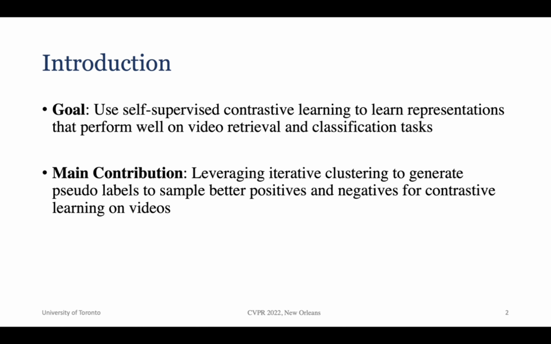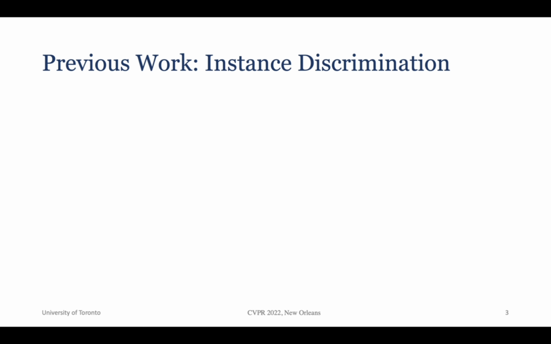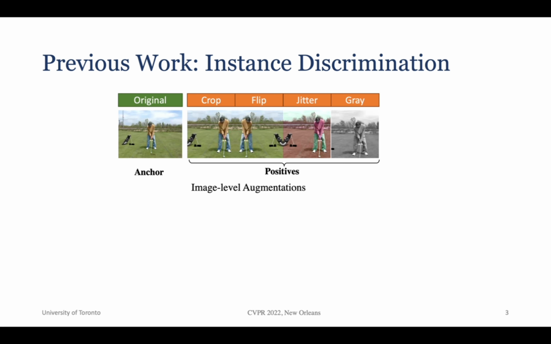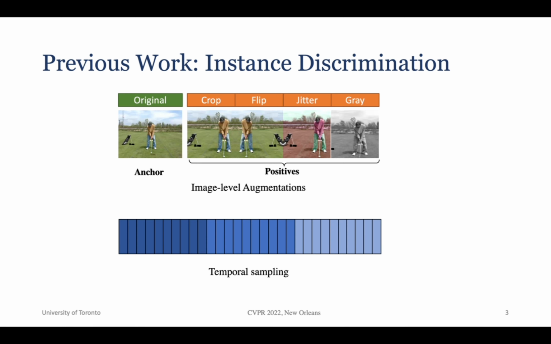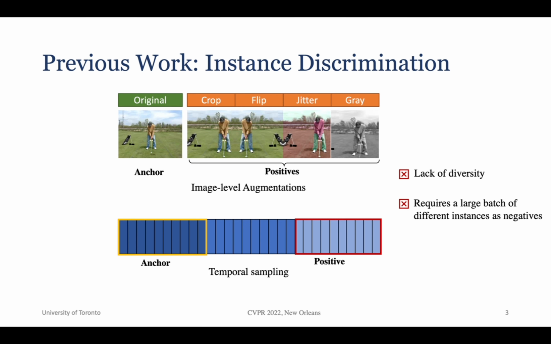similar and dissimilar videos during contrastive learning. In many previous works of self-supervised contrastive learning, an image is randomly selected as an anchor, and different augmentations of the same image are treated as similar samples, which are referred to as positives, while all different images are treated as dissimilar samples, aka negatives. As for videos, one of the common strategies is to sample two non-overlapping clips from the same video as similar pair. However, the main drawback of such method is the lack of diversity in the positive training pairs and the need for a large batch of negatives.